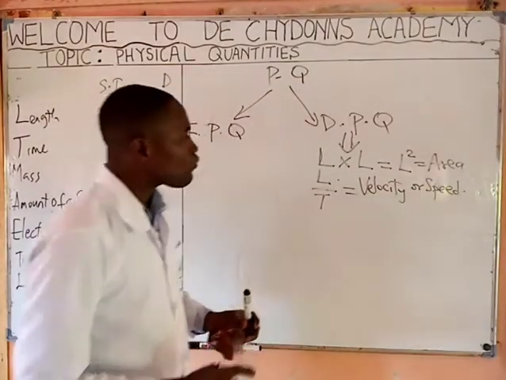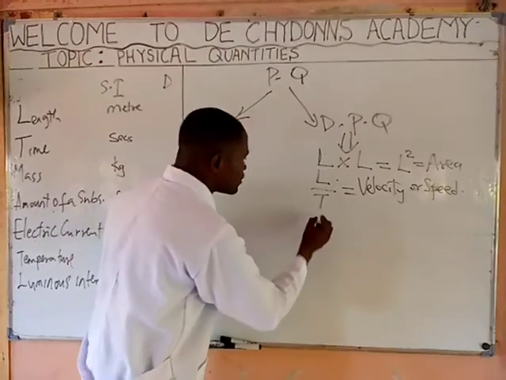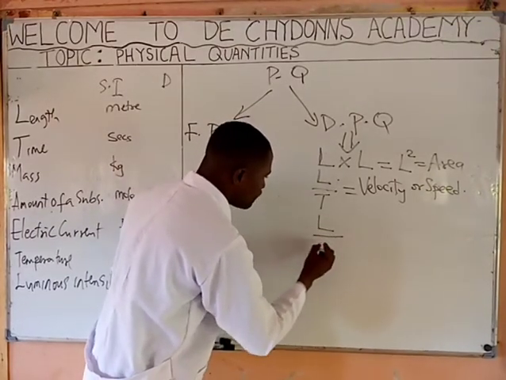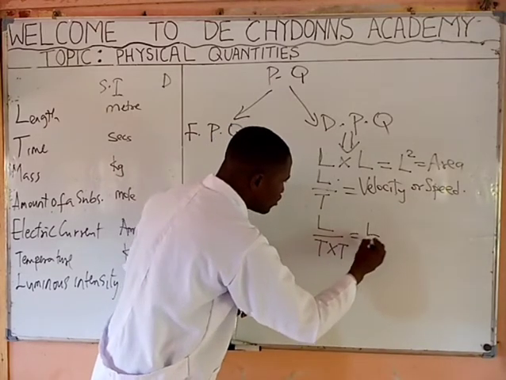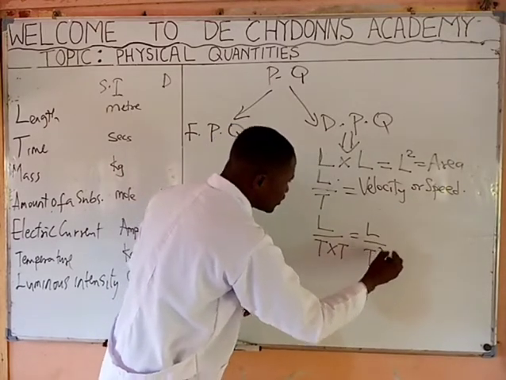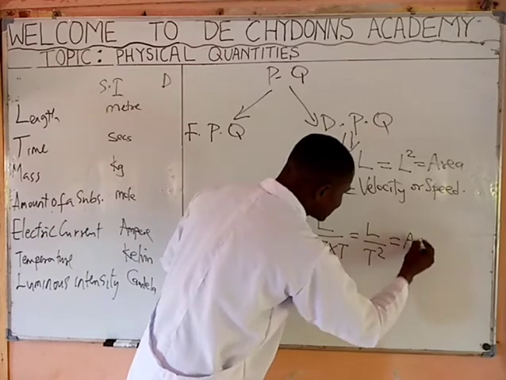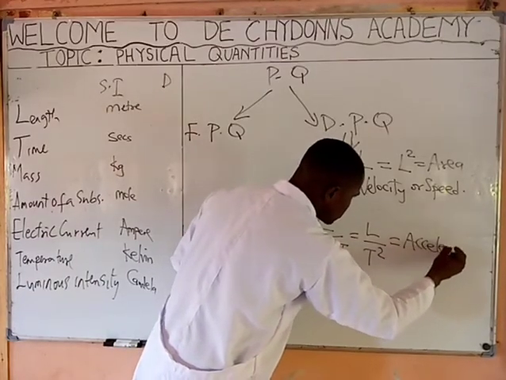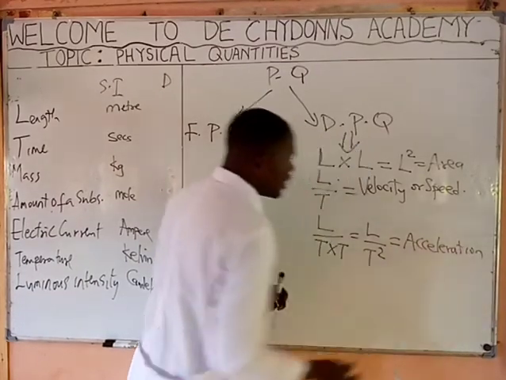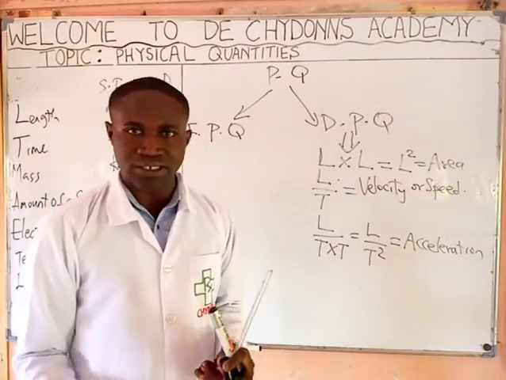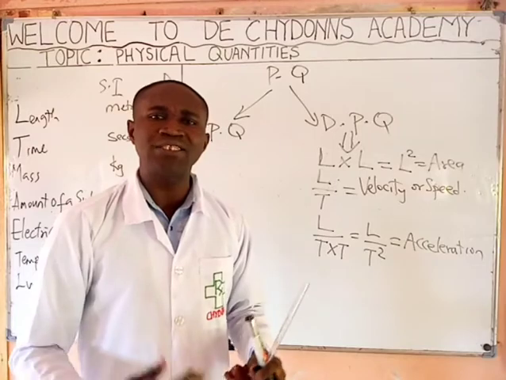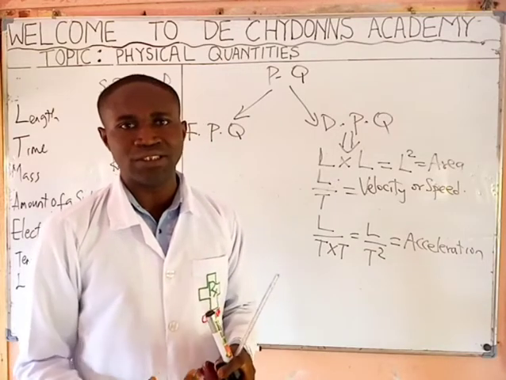Now, when you combine length over t times t, you have L over t squared. This one is called acceleration. Acceleration is a derived physical quantity. So we have many derived physical quantities.